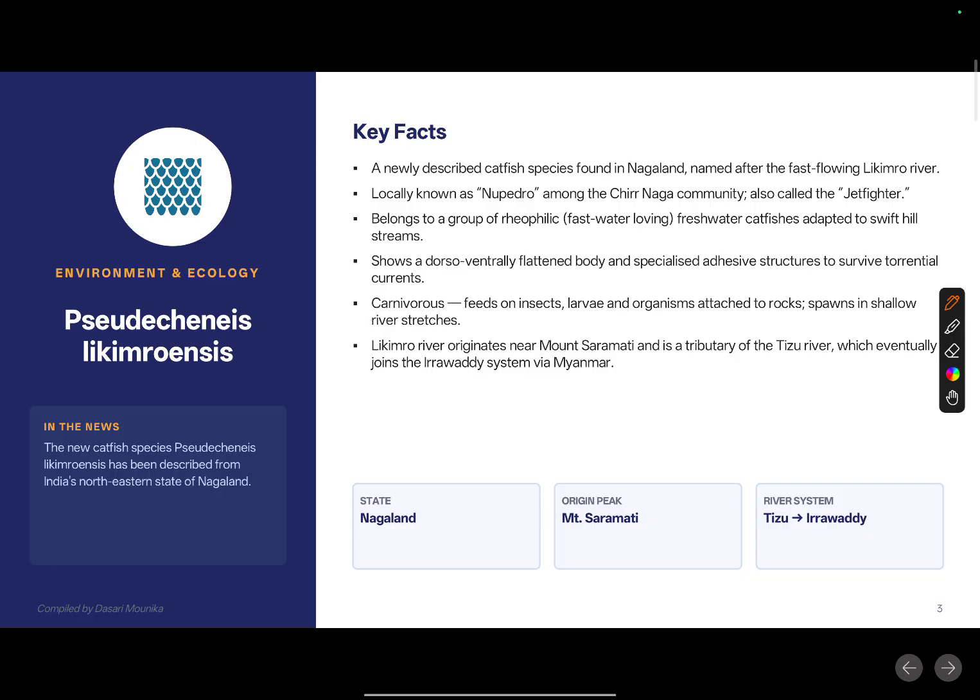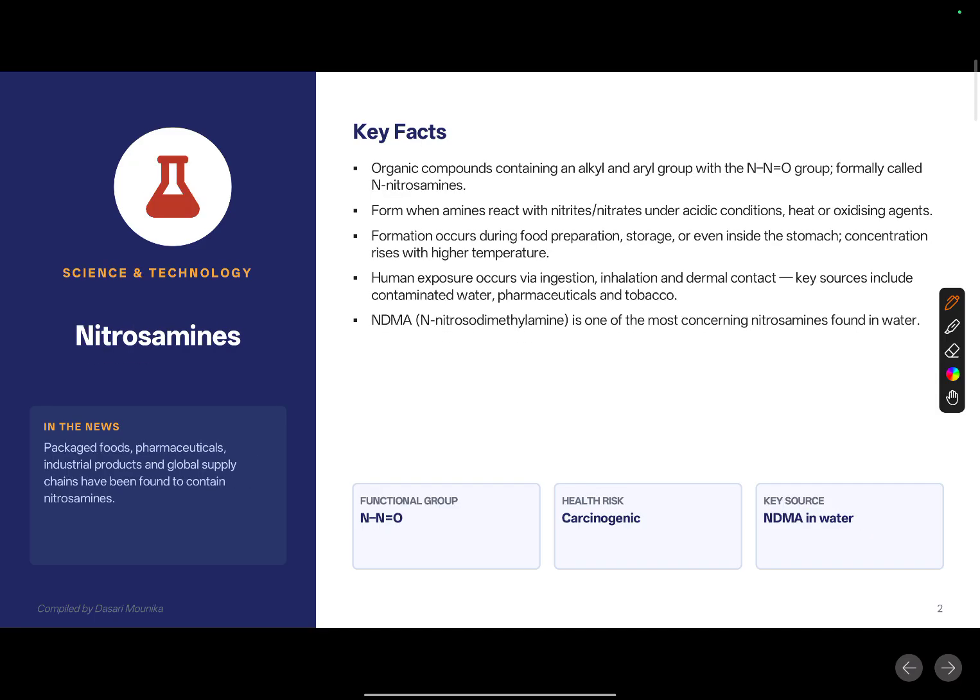It is named after a river. It is a fish, a type of catfish. Okay, clear? Nitrosamines: whenever you eat junk food, remember that nitrosamines are present before you consume it.